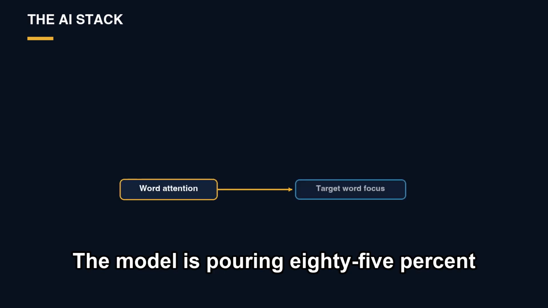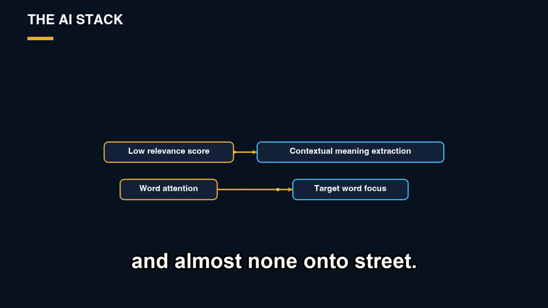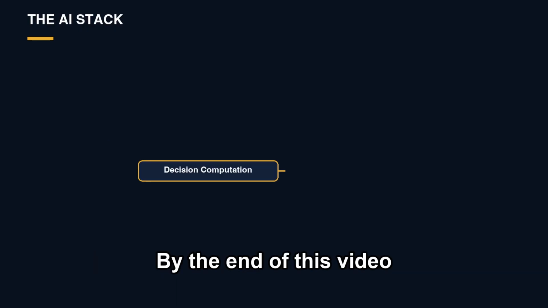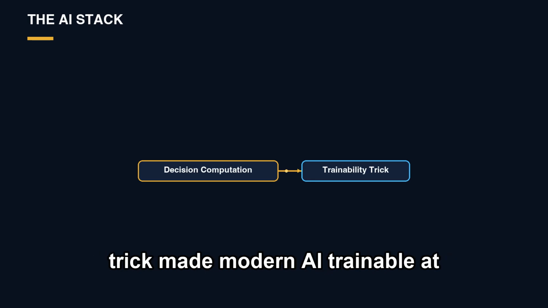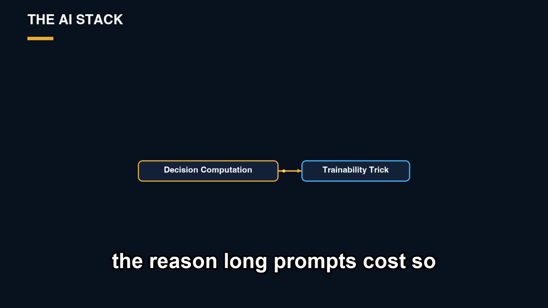The model is pouring 85% of that word's attention onto animal and almost none onto street. It has decided mechanically what it refers to. By the end of this video, you will know exactly how that decision is computed, why the same trick made modern AI trainable at all, and why it is also the reason long prompts cost so much.